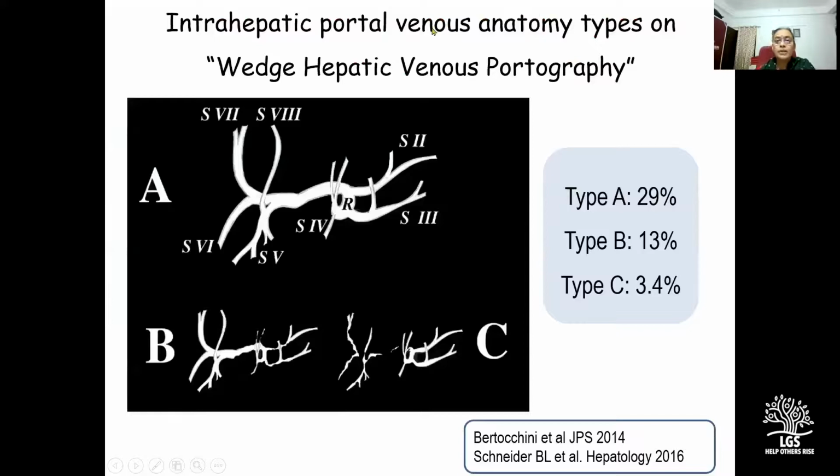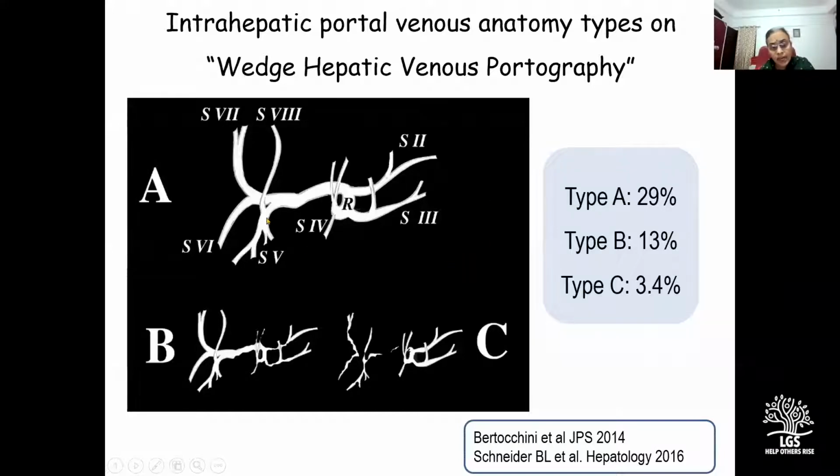But more important is a favorable intrahepatic portal venous anatomy. And for that, I would refer to the study by Dr. de Ville de Goyet's group, which was published in the year 2014, nearly 2 decades after Dr. de Goyet published his first experience with Meso-Rex bypass way back in the year 1992. So in this study, they performed wedge hepatic venous portography in 89 consecutive children with EHPVO. And on the basis of that, they identified 5 subtypes of intrahepatic portal venous anatomy.